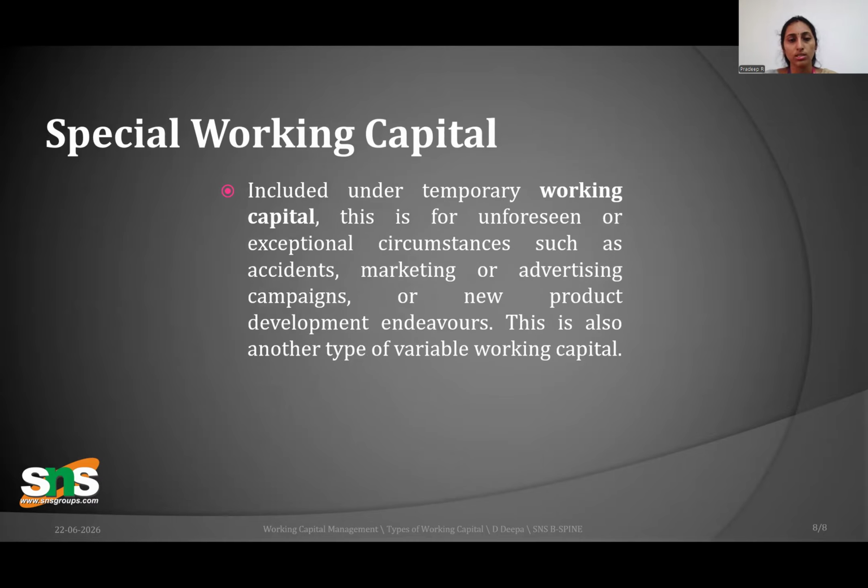Special working capital. What is this special? It is included under temporary working capital. Any kind of unforeseen situations you cannot predict, like accidents, or marketing or advertising campaigns. This is also very important. To cover all such things, you need to have some special kind of working capital funds with you.